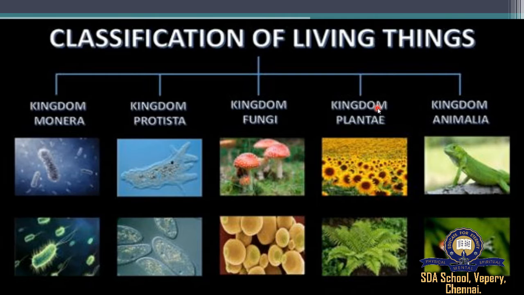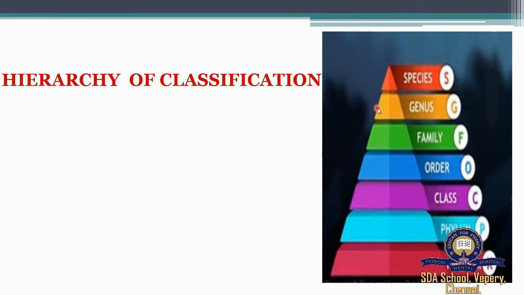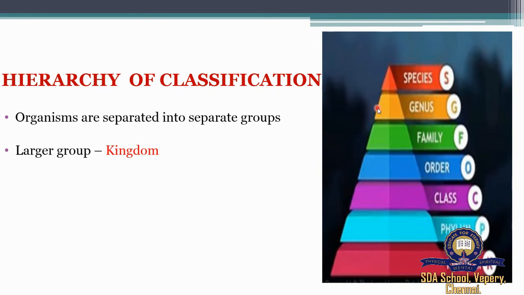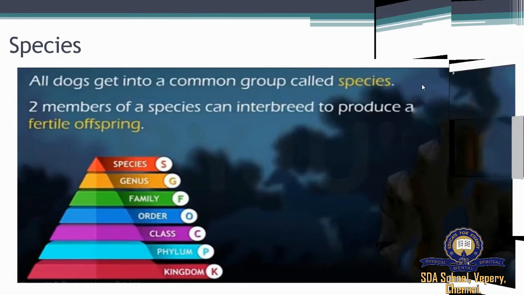Next we're going to see the hierarchy of classification. The organisms are separated into separate groups. The larger group is kingdom and the smaller group is the species. So it is going to be a hierarchy of classification, where the larger group is a kingdom and the smallest one is a species. It forms the basic unit of classification. We'll start with the smallest group, species, in detail.